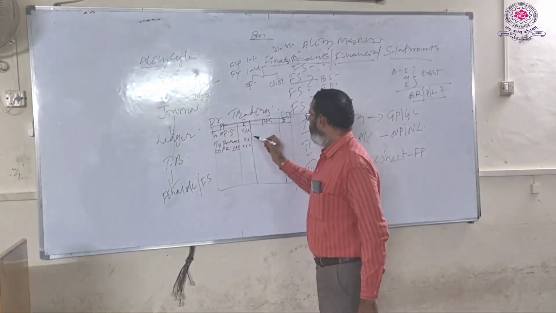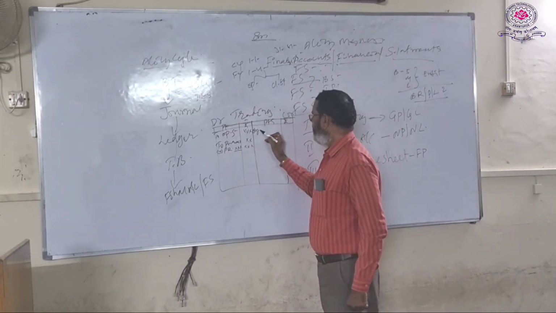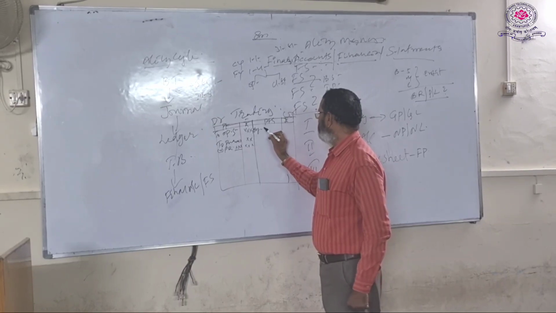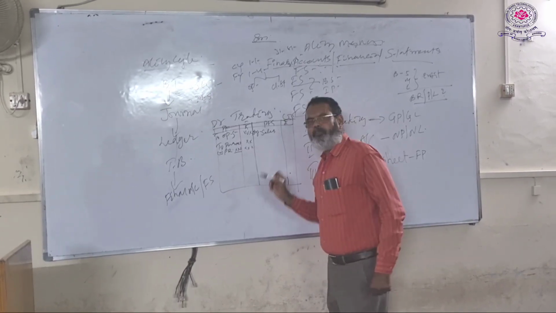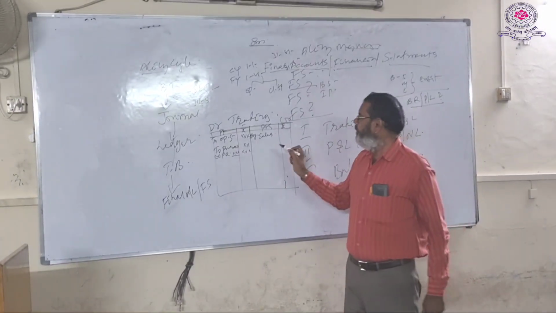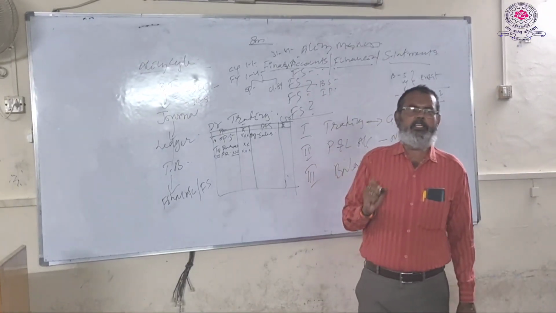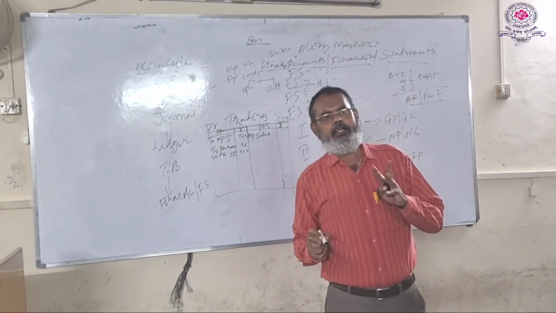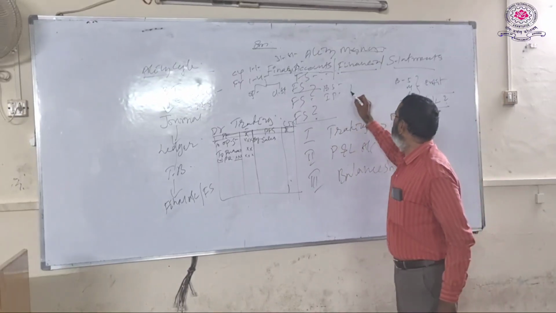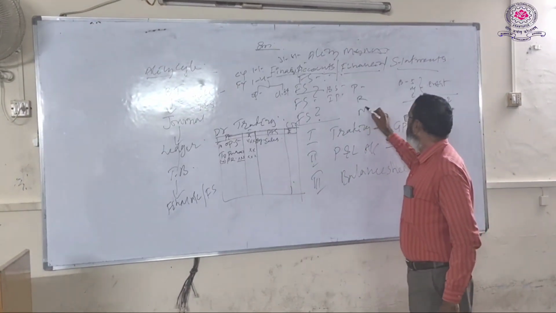Then coming to the credit side. The first item on the credit side is sales. So after purchases, sales. Already known, the trading account is prepared based on the nominal account principle. Under the double entry system, there are three types of accounts: personal account, real account, and nominal account.